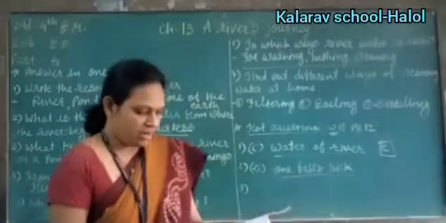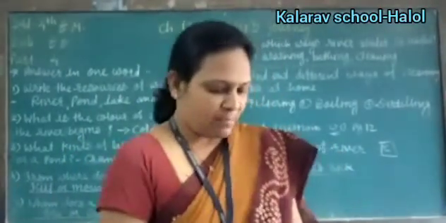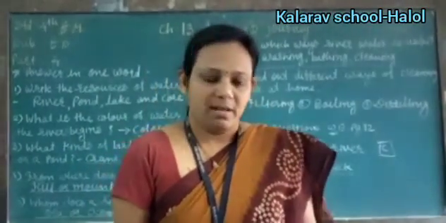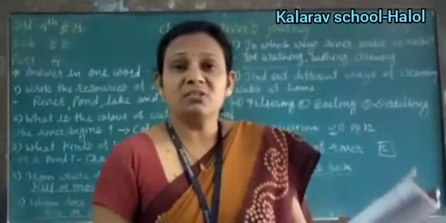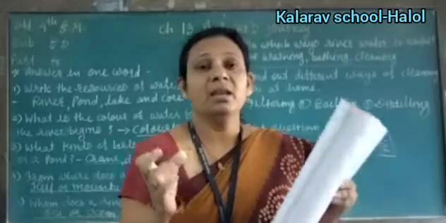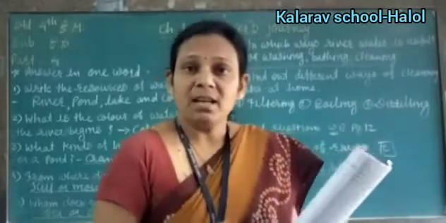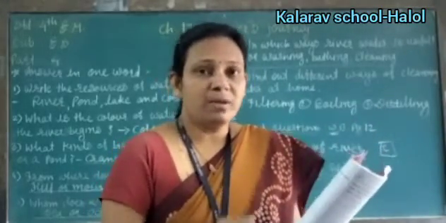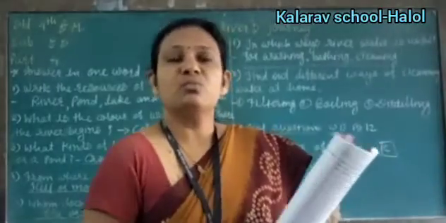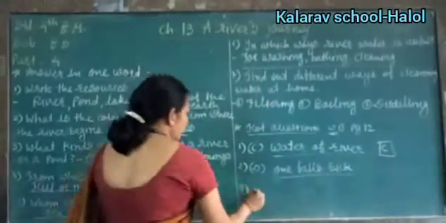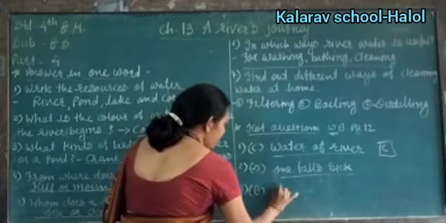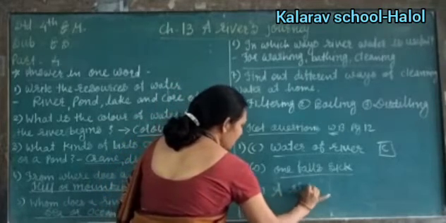Now third number: what is used for farming and irrigation? Which water resource will be useful for farming and irrigation? Obviously river water is useful for farming and irrigation. Okay, so the option is B, and write down here: a river.